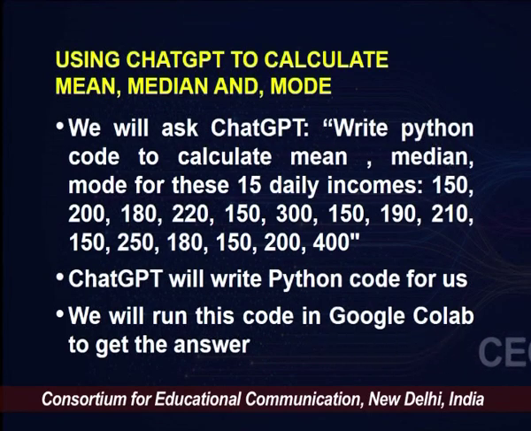So we say, write Python code to calculate mean, median, mode for these 15 daily incomes, and provide the 15 daily incomes to ChatGPT. ChatGPT is going to write a Python code for us, and we will run this code in Google Colab to get the answer. ChatGPT gives us simple code that we can copy and paste into Google Colab. The code will calculate mean, median and mode in a few lines, and when we press run, we'll get our answers instantly. I'll pause here and expect you to run this code on your Google Colab.